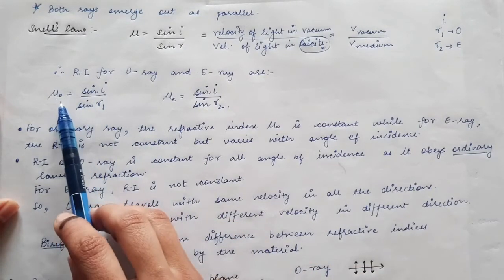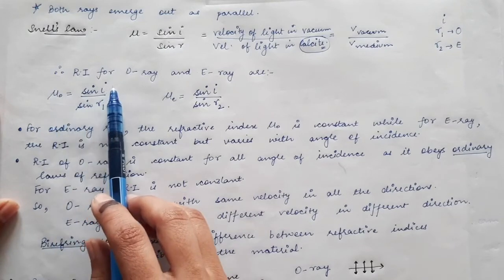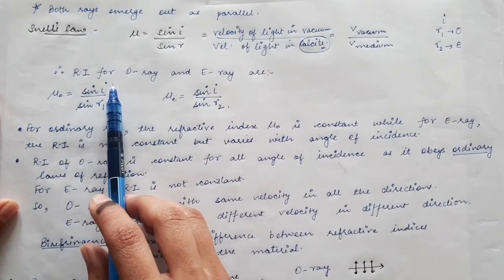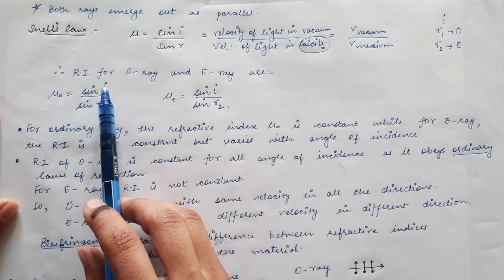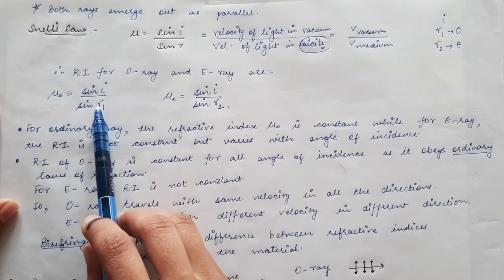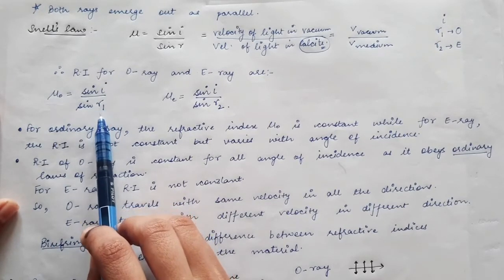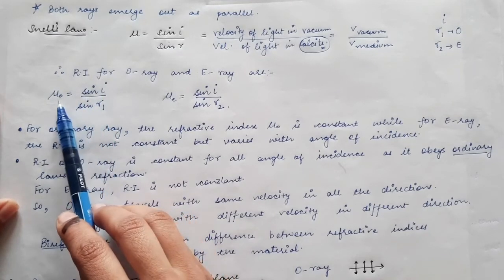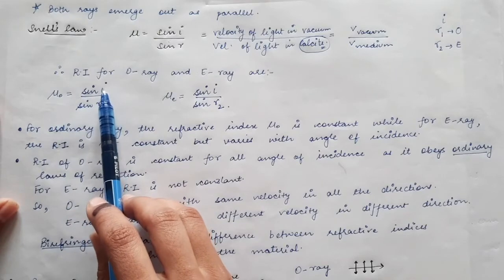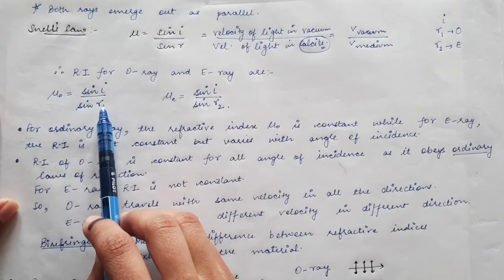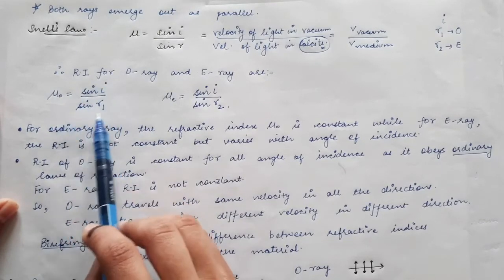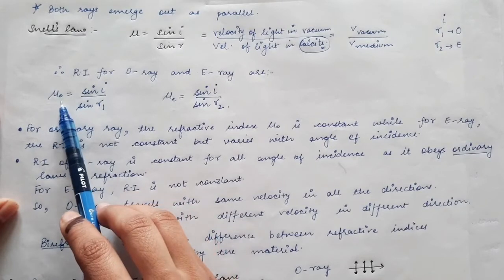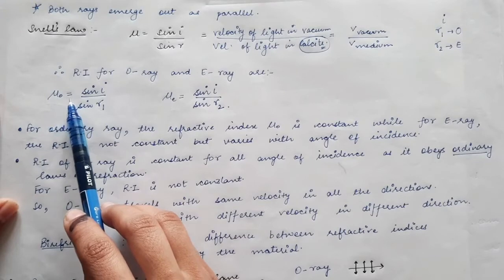Now for the ordinary ray, if you change the angle of incidence, the angle of refraction R1 will change in such a way that this ratio always remains constant. Therefore we say that the ordinary ray obeys Snell's law.